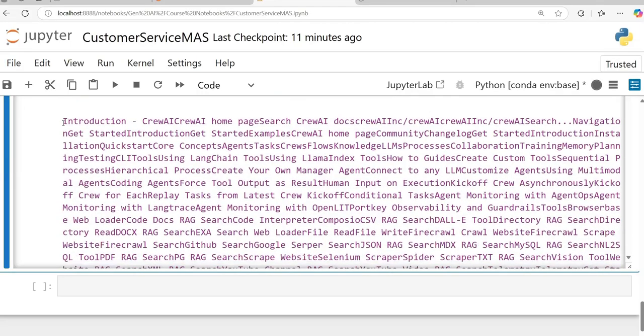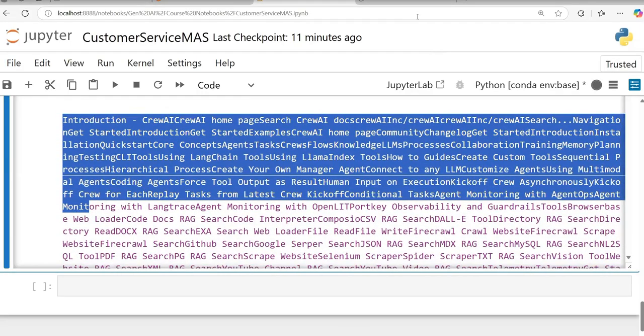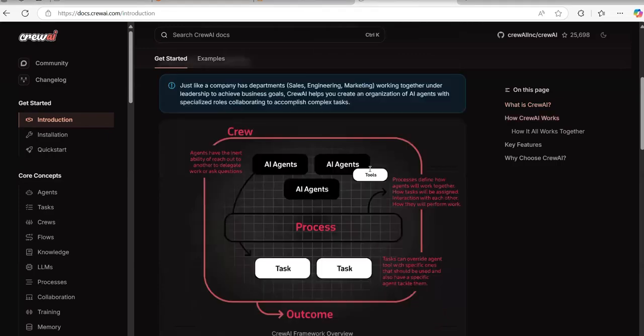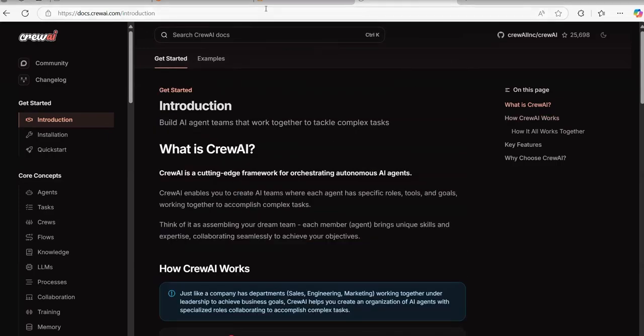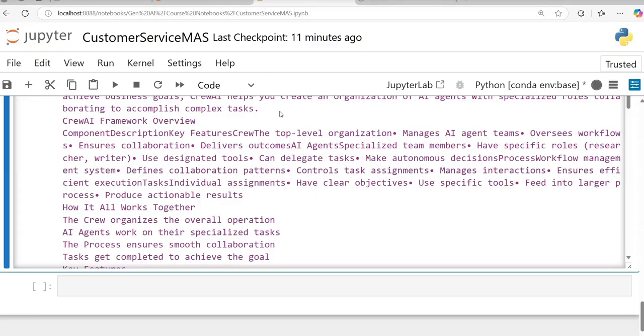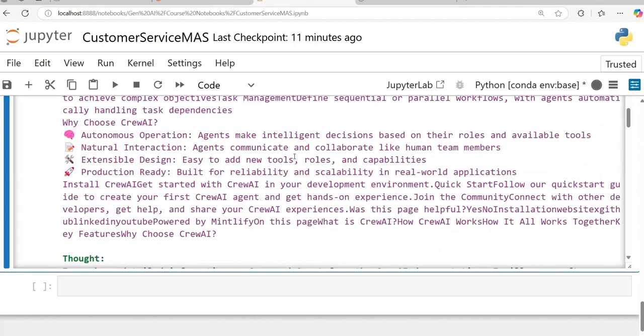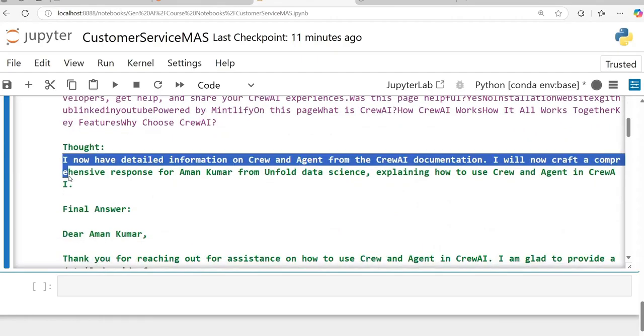And then as you can see, it is scraping the website of Crew AI. So this is the page basically I'm giving reference to. Okay, so docs.crewai.com introduction. And what it is doing, it is fetching all the information. And then I now have the detailed information on Crew and agent. I will now craft a comprehensive response.